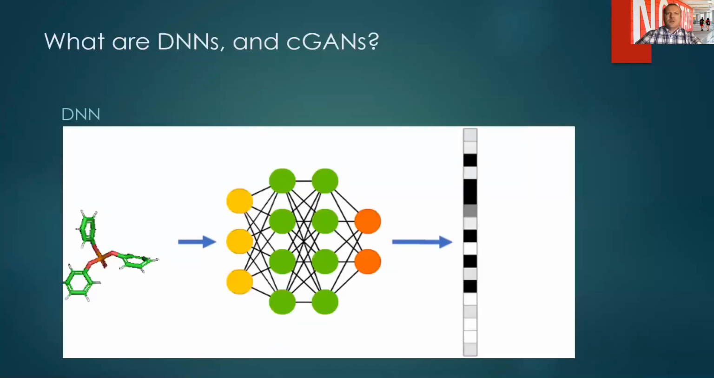So what are deep neural networks and cGANs? In our case, a deep neural network takes 3D chemical structure as input into the input layer and then propagates this through fully connected hidden layers. In this case, I'm just showing two. And as an output, we're producing a toxicity matrix, and the darker shading represents higher toxicity. These endpoints could be things like edema, mortality, facial malformations, etc.